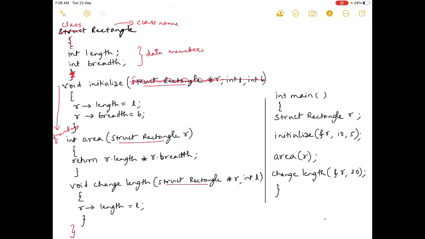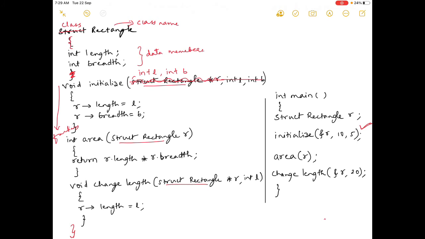Only what you need is int l comma int b. It will take those arguments from this initialize function. In the main program you can see the initialize function was called, so it will take these arguments 10 and 5, which are int l and b.